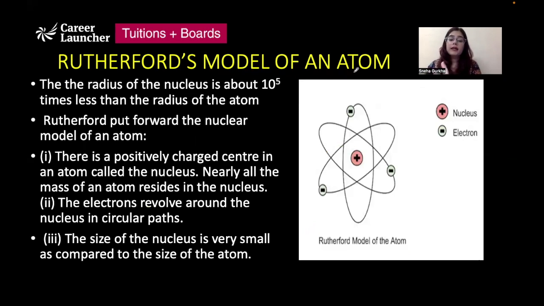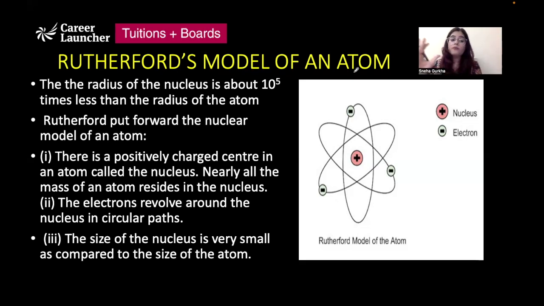Now the space in which this positive charge is present is supposed to be the nucleus of the atom, and the radius of the nucleus is 10 to the power 5 times less than the radius of the atom. So it's a very small space in which the positive part of the atom is concentrated.